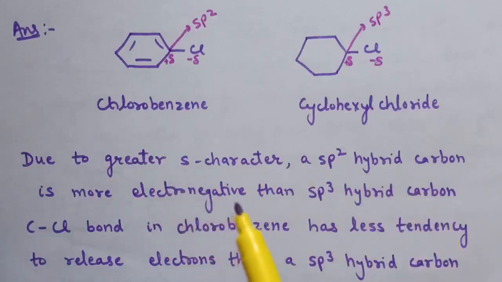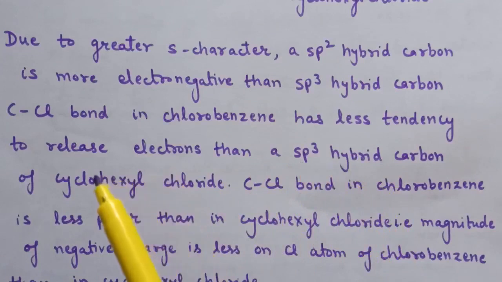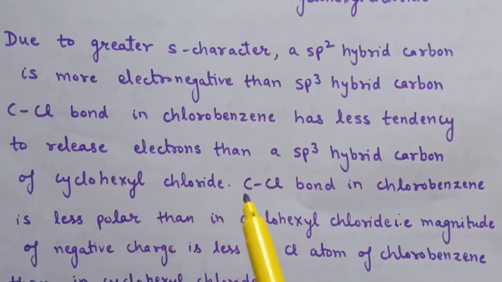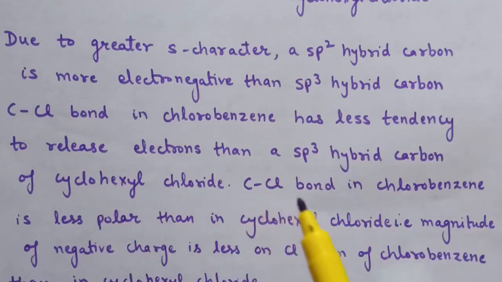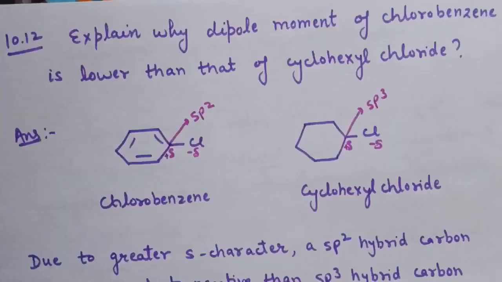is more electronegative than sp3 hybrid carbon, and therefore C-Cl bond in chlorobenzene has less tendency to release the electron than a sp3 hybrid carbon of cyclohexyl chloride, and therefore C-Cl bond in chlorobenzene is less polar than in cyclohexyl chloride. That is, the magnitude of negative charge is less on chlorine atom of chlorobenzene than in cyclohexyl chloride.